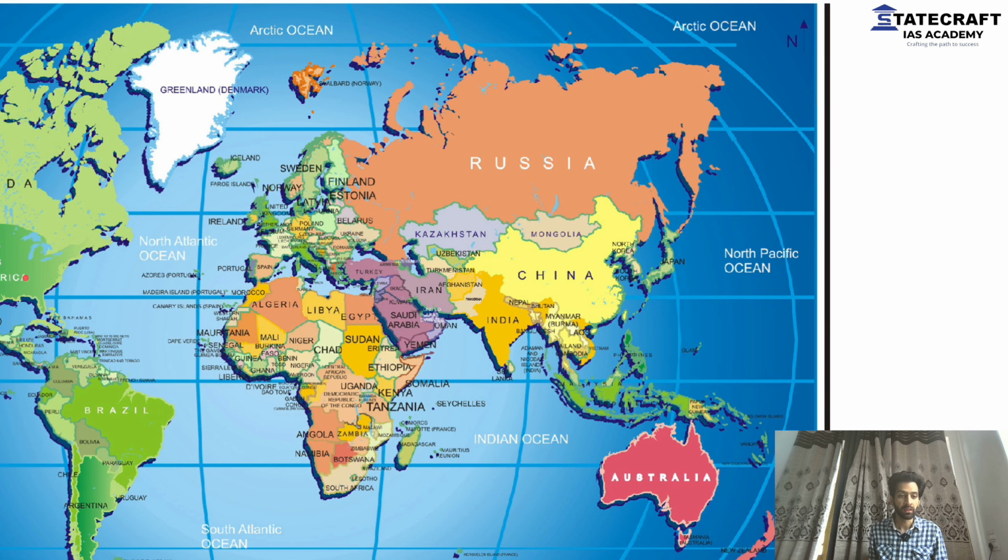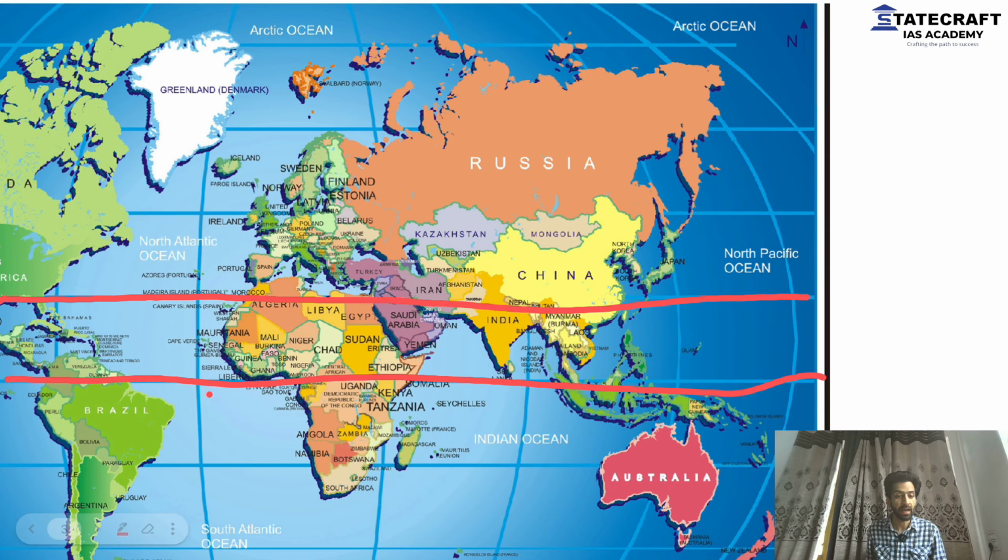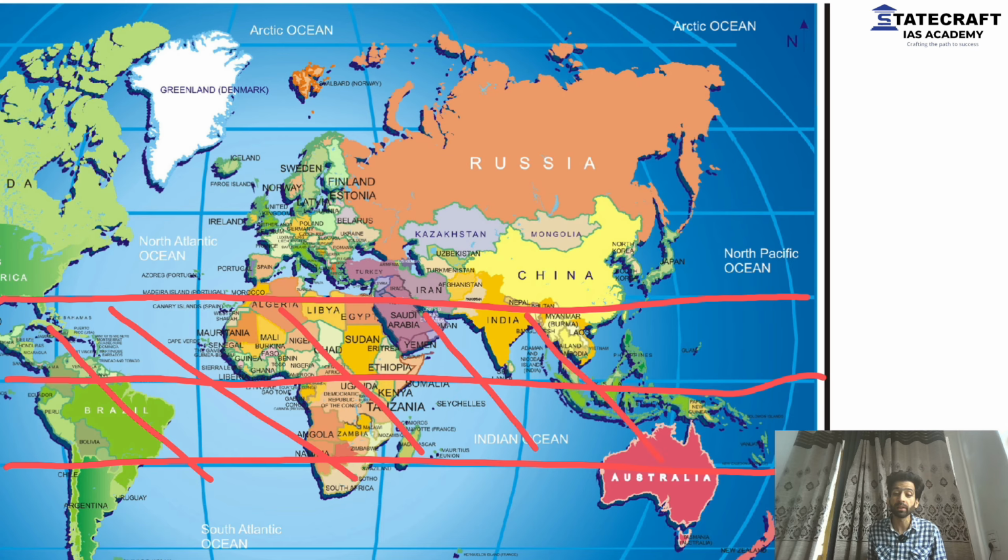First thing, this is the map of the world and we know about the equator. The equator passes through these areas and we have the Tropic of Cancer and the Tropic of Capricorn. Now, one thing I tell you is that the regions between the Tropic of Cancer and the Tropic of Capricorn are the hottest regions on the entire planet. We have some of the hottest regions in this very area.